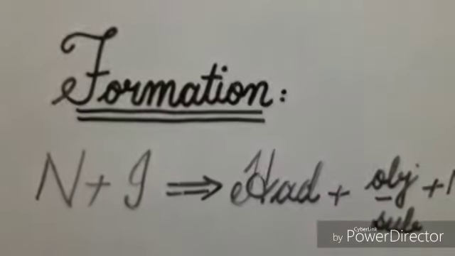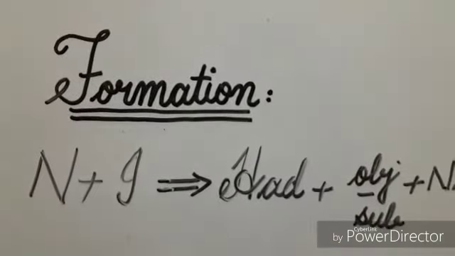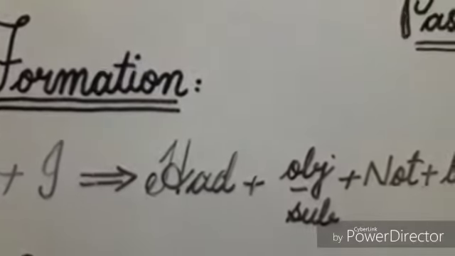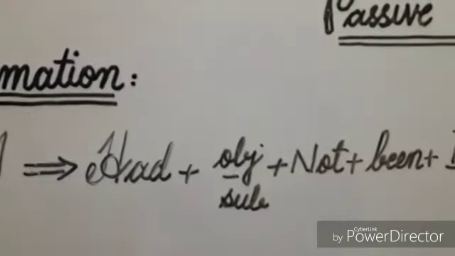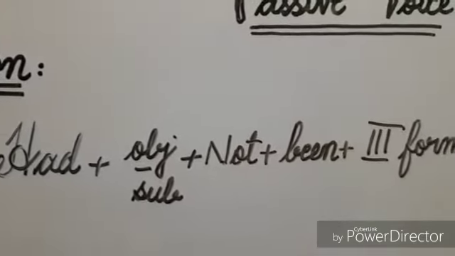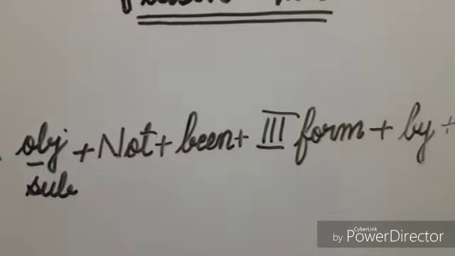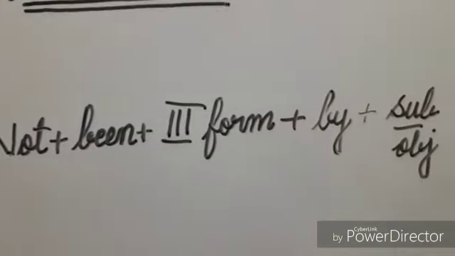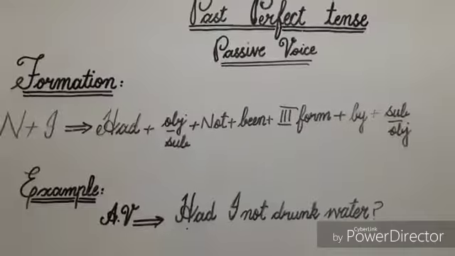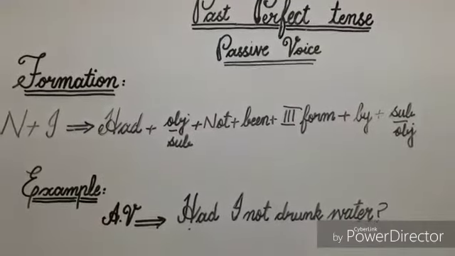For negative plus interrogative sentences, the formation is: helping verb had, object in subjective condition, not, been, third form of verb, preposition by, and subject in objective condition. Now I'll explain this formation by example.